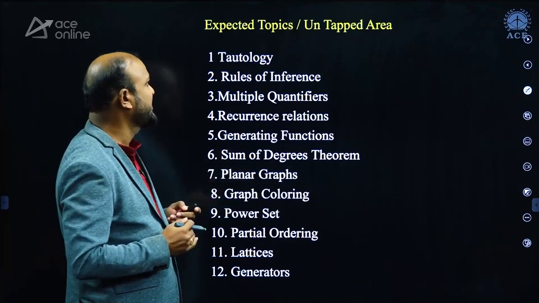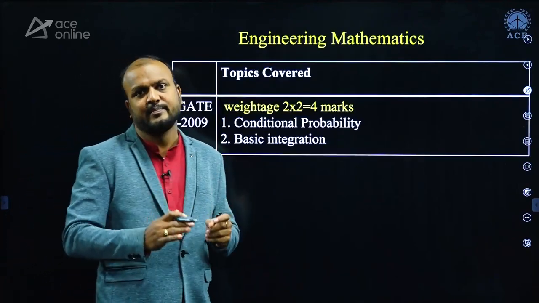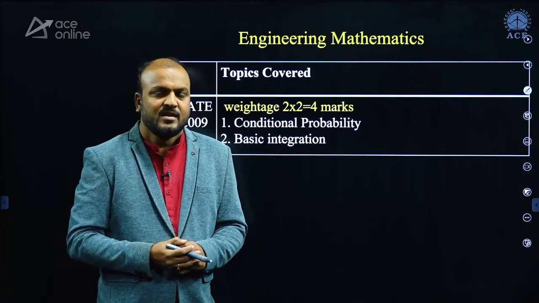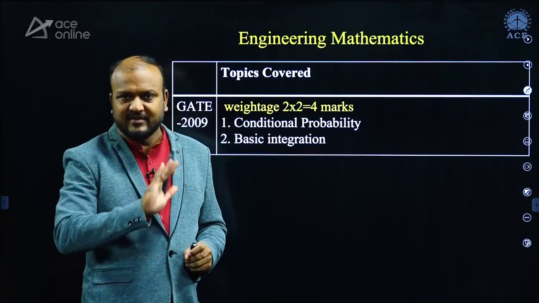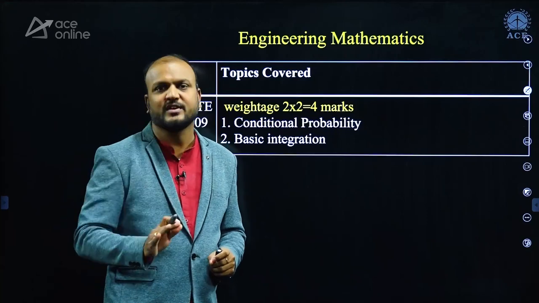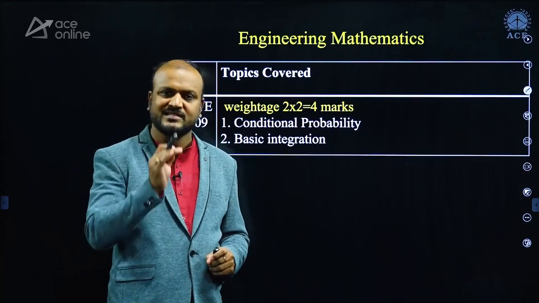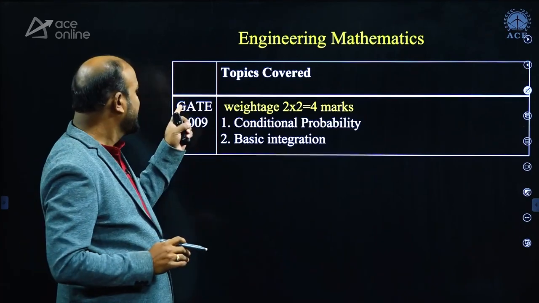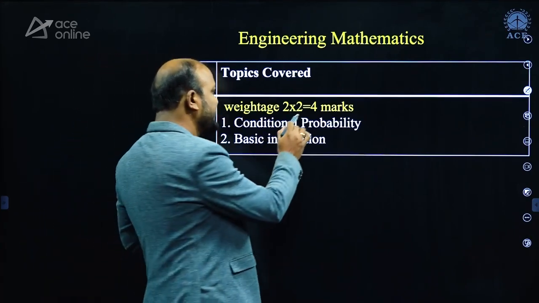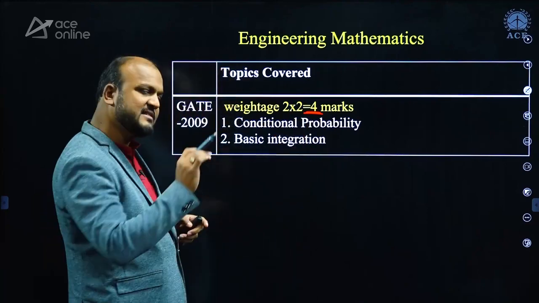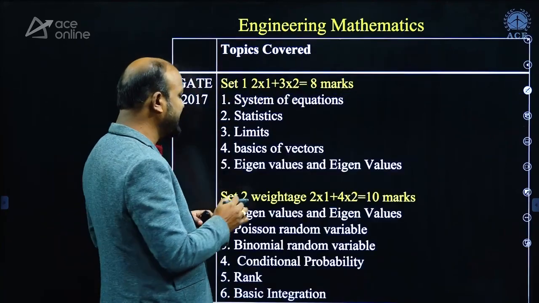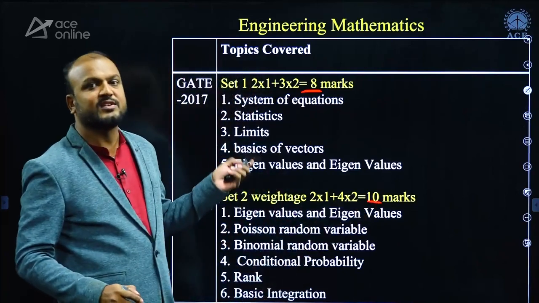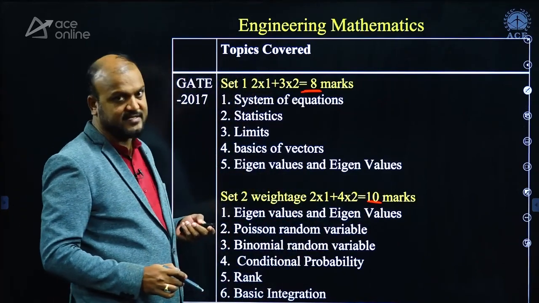Now finally, but not the least, we'll go ahead with engineering mathematics. Most students neglect it, but I never suggest you neglect it. Focus on it, give equal importance, because you can easily score marks in engineering mathematics. In GATE 2009 it got 4 marks, which is less weightage, but in 2017 the situation changed, it is 8 and 10 marks. These are the topics from where questions were asked.